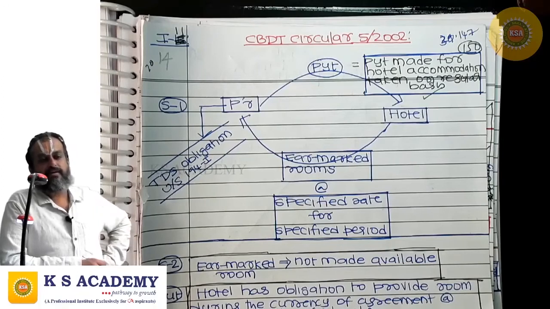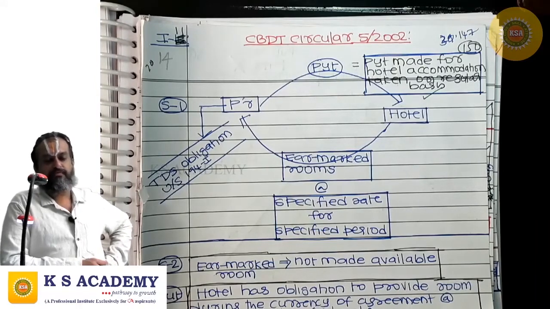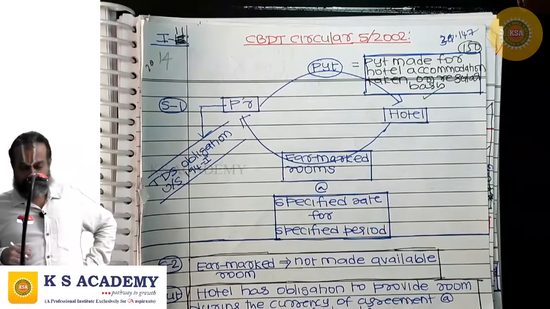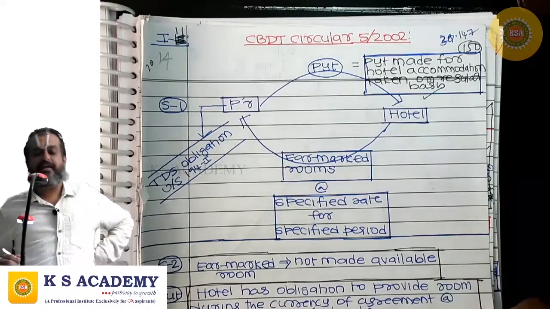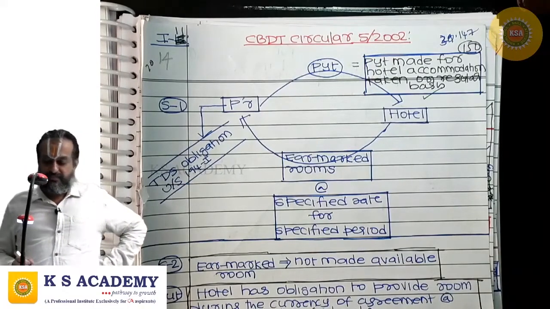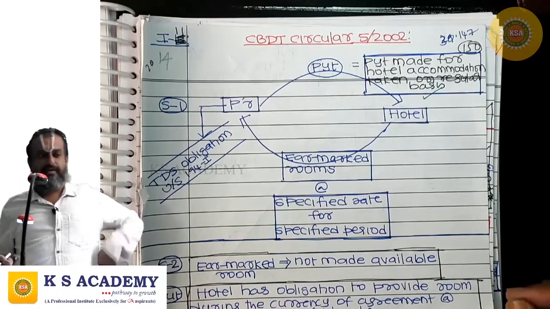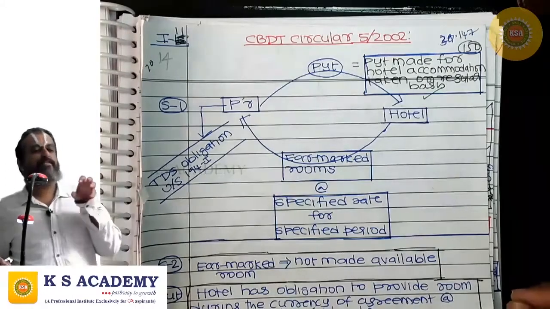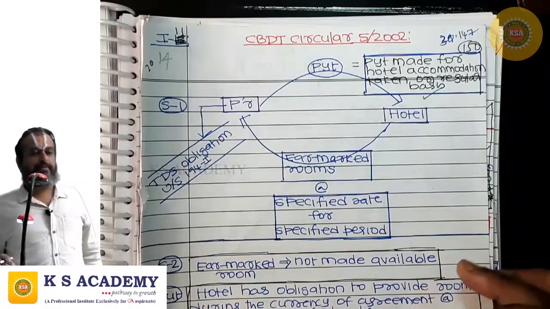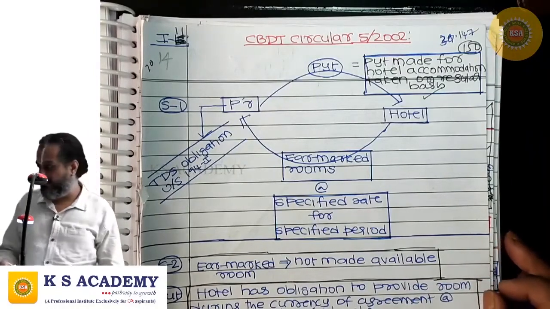But when can we say payment is made for hotel accommodation taken on a regular basis? Where the hotel authorities are providing you earmarked rooms for a specified period at a specified rate, then the payment is made for hotel accommodation taken on a regular basis.